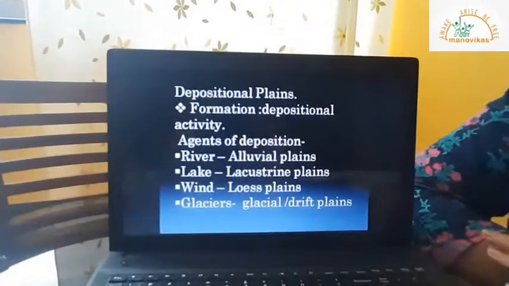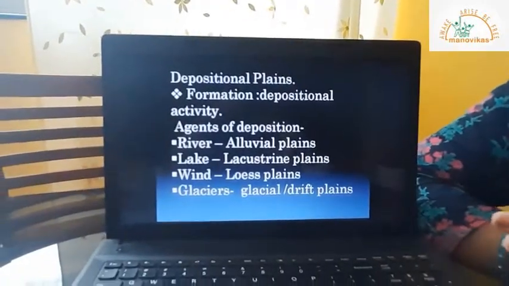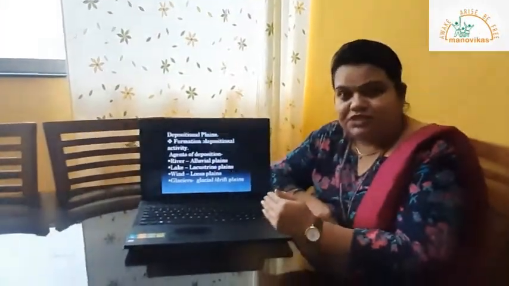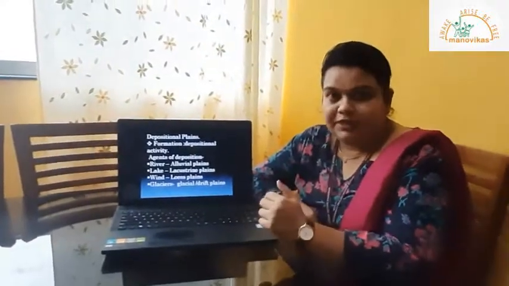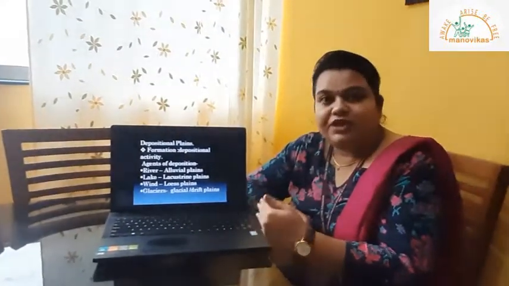Then we have the depositional plains. Now what are depositional plains? In the previous case, as we said, erosion takes place, carried out by different agents of erosion. Now the agents of erosion and deposition remain the same: river, glacier, sea waves and wind. The material which is brought down by them from a higher elevated area is carried to a certain extent where they start depositing it.